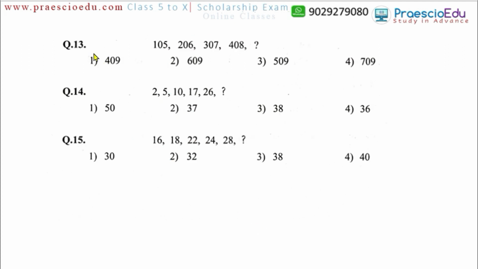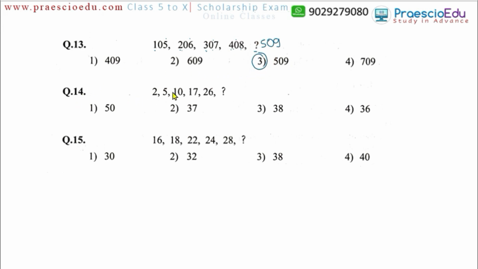Now question number 13, 105, 206, 307, 408 and then question mark. So on the hundreds place, here 1, then 2, 3, 4. So next number must be 5, and there is a 0 at the tens place, so we will keep it as it is. And then at the unit place, 5, 6, 7, 8 and then here must be 9. So 509. This is available in option number 3.